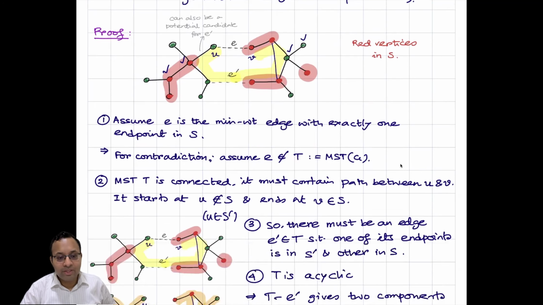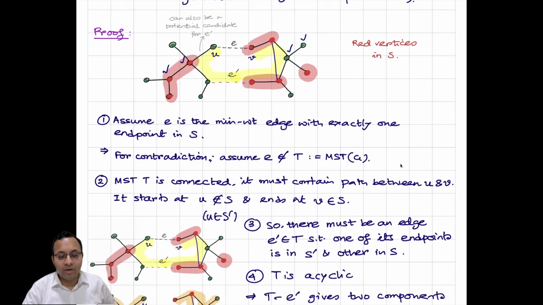Now, as the MST is connected, it should contain a unique path between u and v. So first of all, in the MST, the graph is connected, so you can reach any vertex from any other vertex. So there is always a path. And it's a unique path because if there are two paths, you can reach u to v via one path and then v to u via another path. That will create a cycle. But it's a tree, there is no cycle. So there is a unique path between u and v.